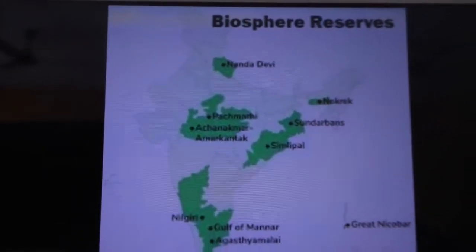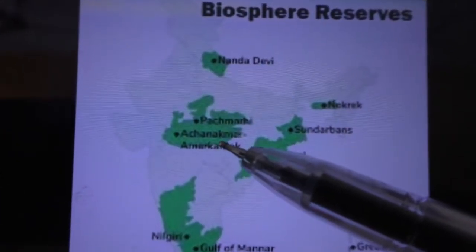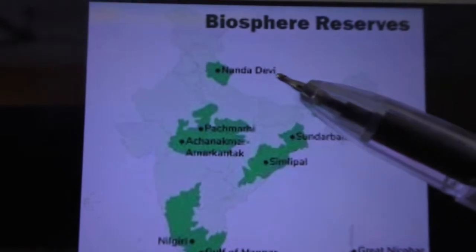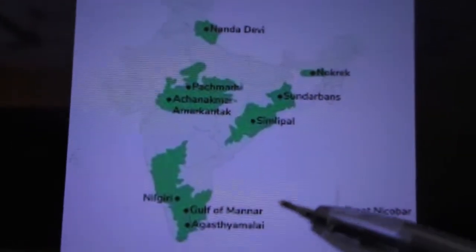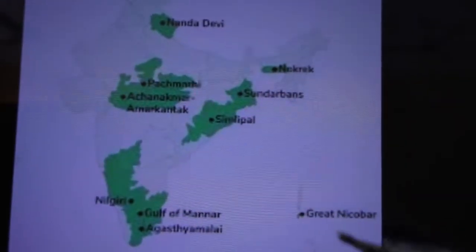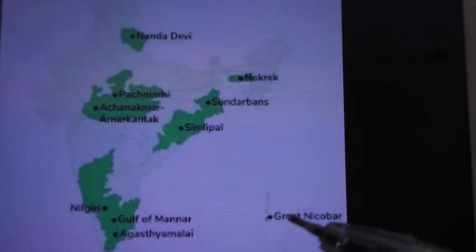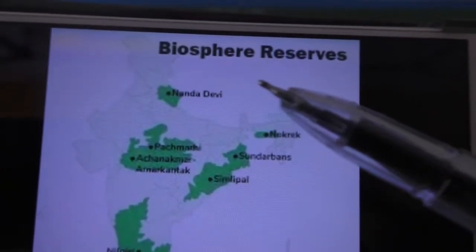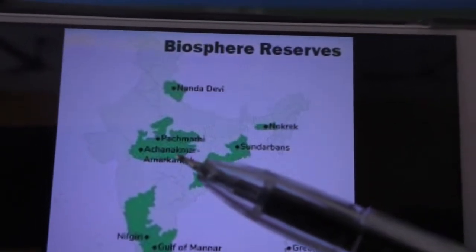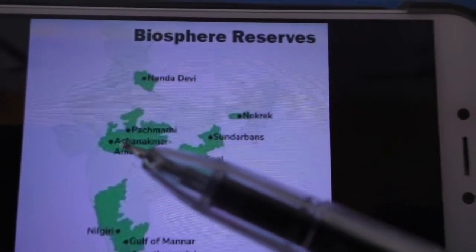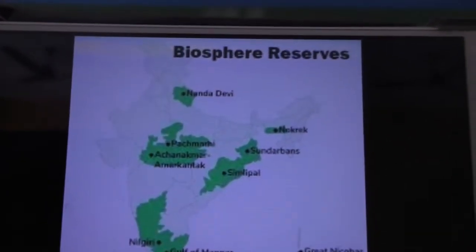See the center one, near Madhya Pradesh, this Pachmarhi Biosphere Reserve, Nanda Devi and Sundarbans, Nilgiri, Gulf of Mannar, and see Great Nicobar, the Andaman and Nicobar Islands are there, no? Here, Great Nicobar. So these are Biosphere Reserves in India. About this Pachmarhi Biosphere Reserve only a few details are given in our lesson.